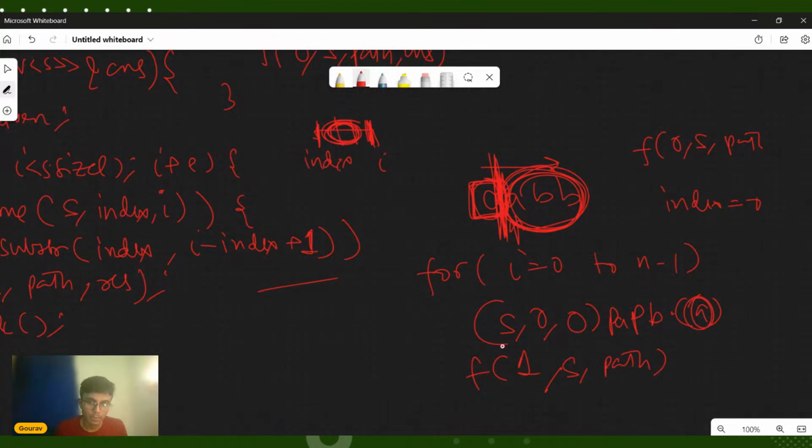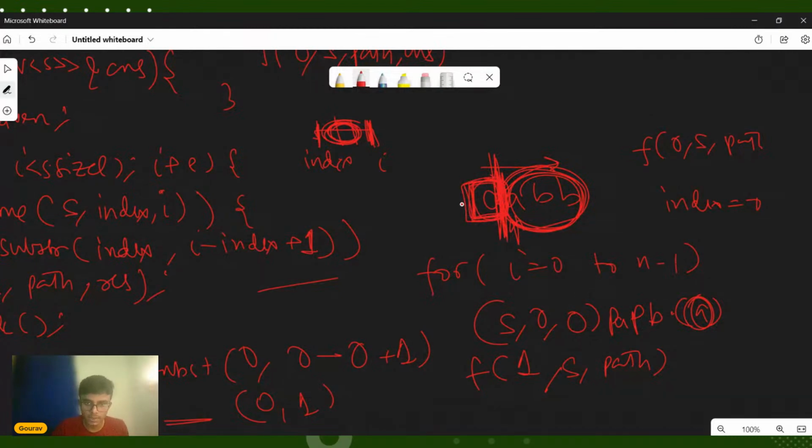Now what is happening when you are checking the element you are pushing? What exactly are you pushing? Let me show it to you. You are pushing s.substr(index, i - index + 1). Here index is equal to 0, and I is also equal to 0, so it is 0 comma 1, which means that starting from index number 0, pick one character. This is the idea of substr. This is the index and this is the I.